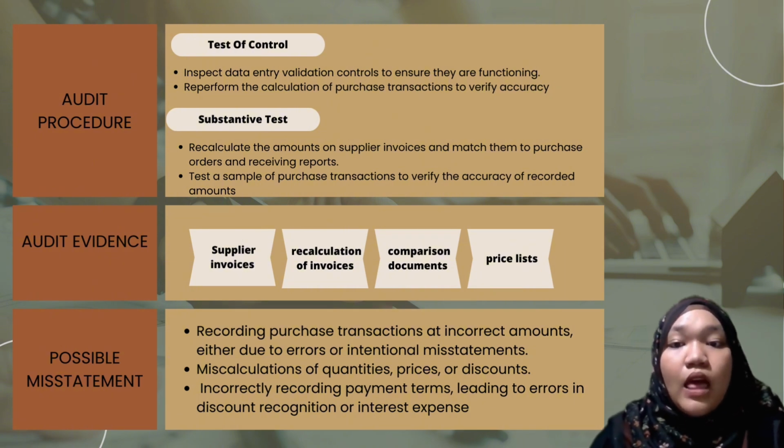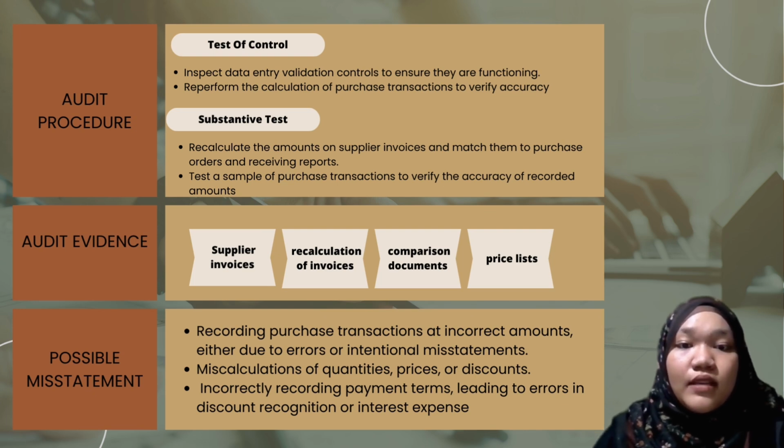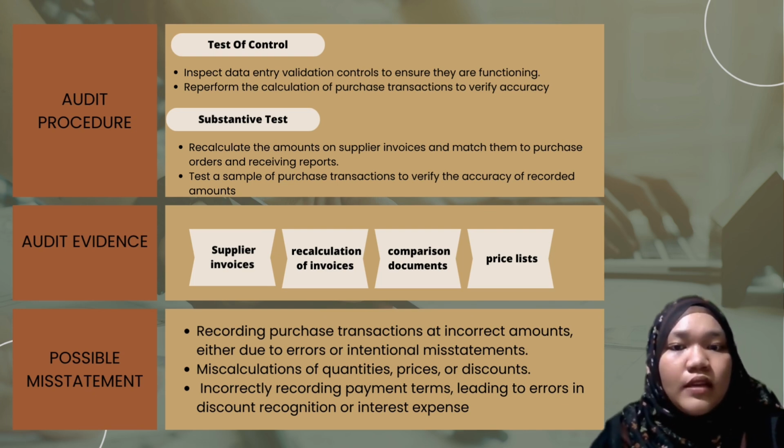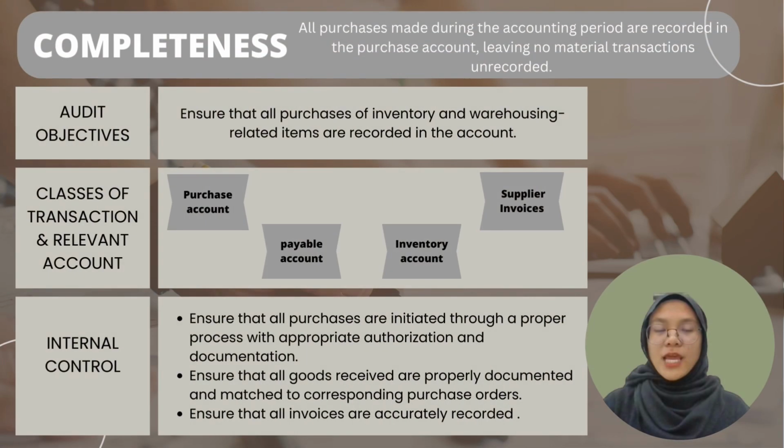price lists. The possible misstatements related to accuracy are recording purchase transactions at incorrect amounts, either due to errors or intentional misstatement, miscalculation of quantities, price, or discounts, and last but not least, incorrectly recording payment terms, leading to errors in discount recognition or interest expense. Moving on to completeness, which means that all purchases made during the accounting period are recorded